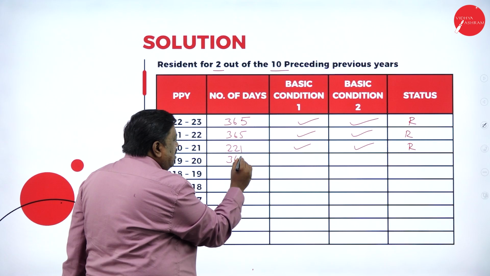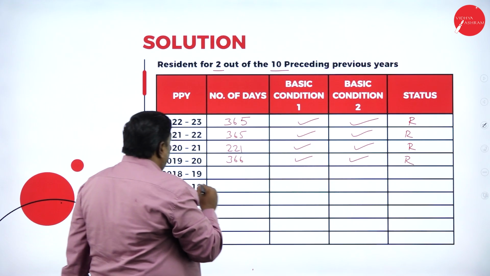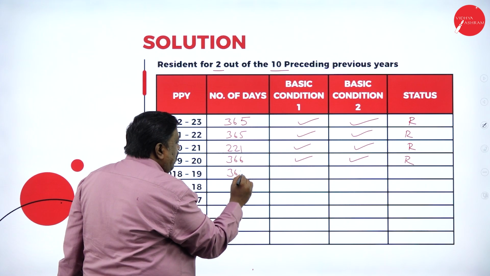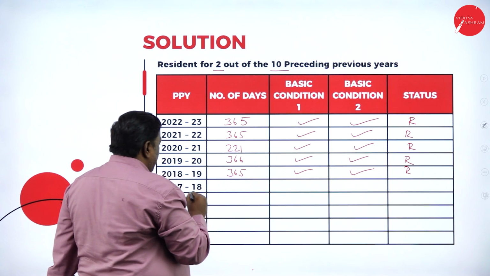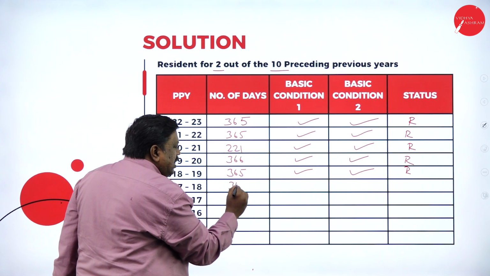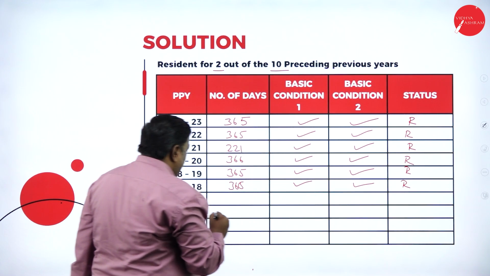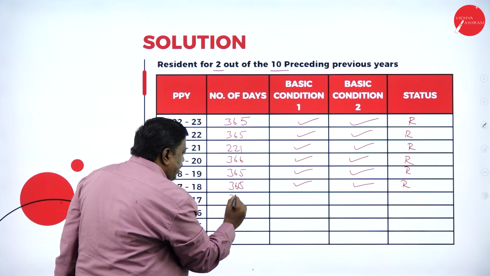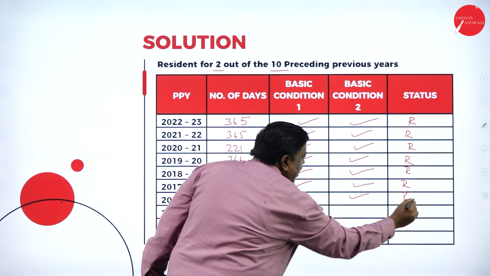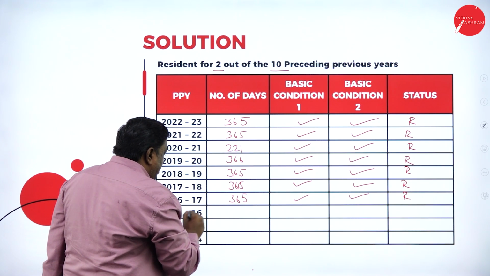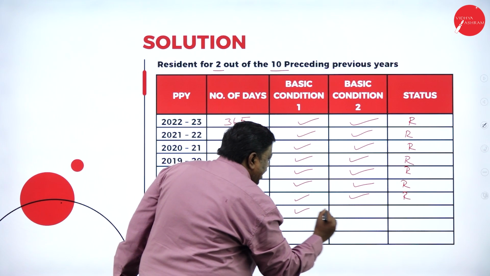2019-20, 366 days. I've satisfied, resident. 18-19, 365 days, resident. 17-18, 365 days. Satisfied, resident. 16-17, 365 days, I was in India. Satisfied, resident. 15-16, 366 days.